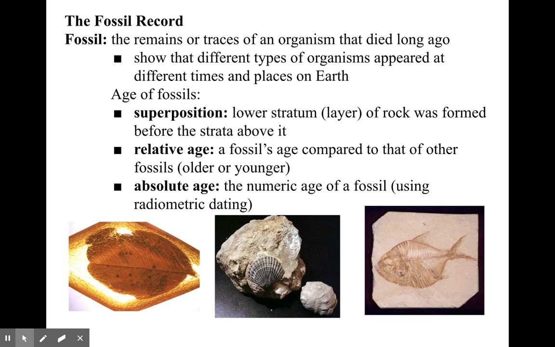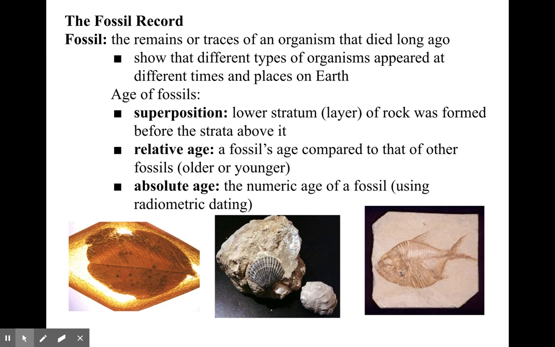So, how do we know how old fossils are? We know in a couple of ways. First of all, fossils are found in a rock called sedimentary rock. Sedimentary rock is a rock that's made from sediment at the bottom of a river or an ocean. Sedimentary rock forms in layers, and obviously the layer at the top is going to be the newest layer, and as you go down the layers get older and older and older. That's called superposition.